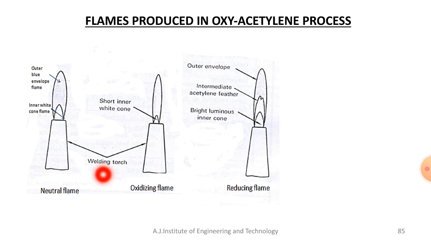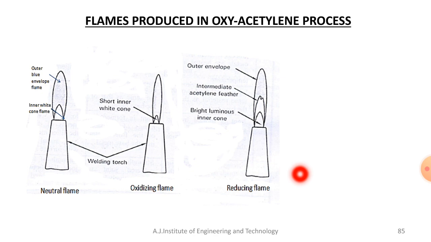Similarly, if an excess of oxygen is used in the welding process compared to acetylene, then we'll get an oxidizing flame. We'll see the characteristics of this oxidizing flame. One more type of flame is the reducing flame.